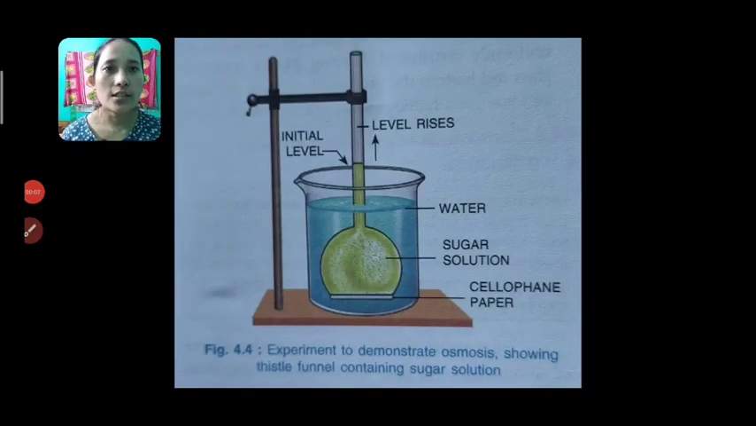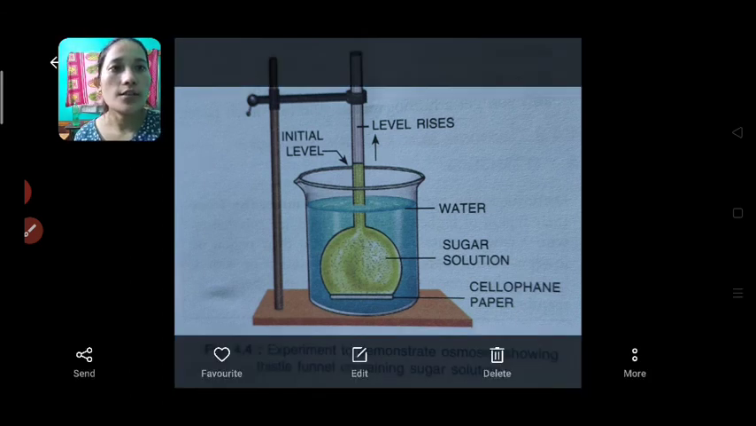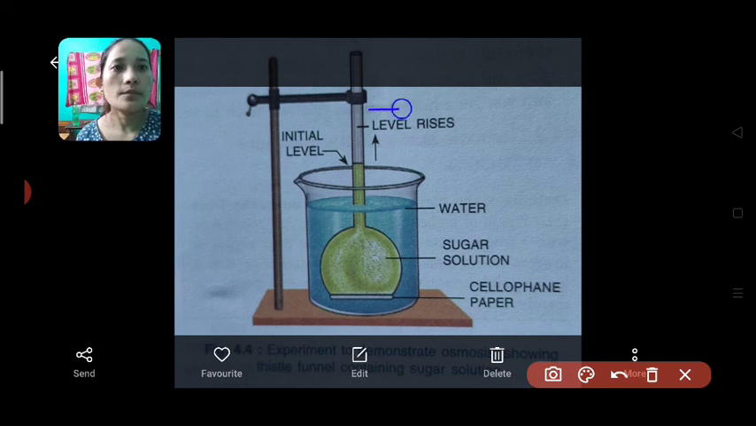So now let us discuss one experiment which will make the concept of osmosis clear. You can see the experimental setup and the different materials required for this experiment. You need a beaker. You need a thistle funnel. This one is referred to as a thistle funnel. You have a clamp, and you need sugar solution and water.